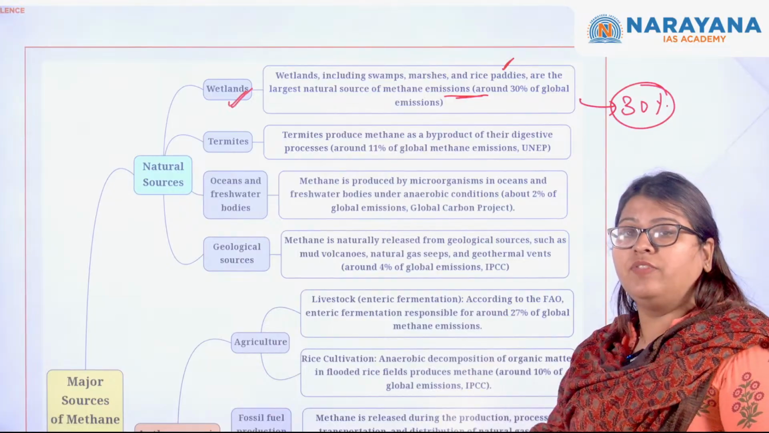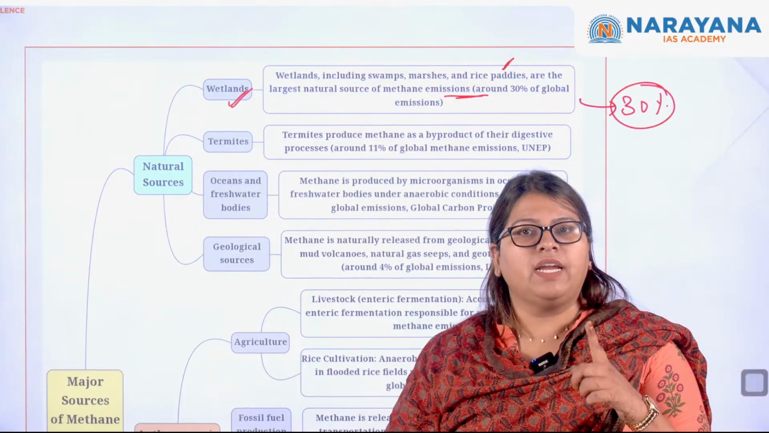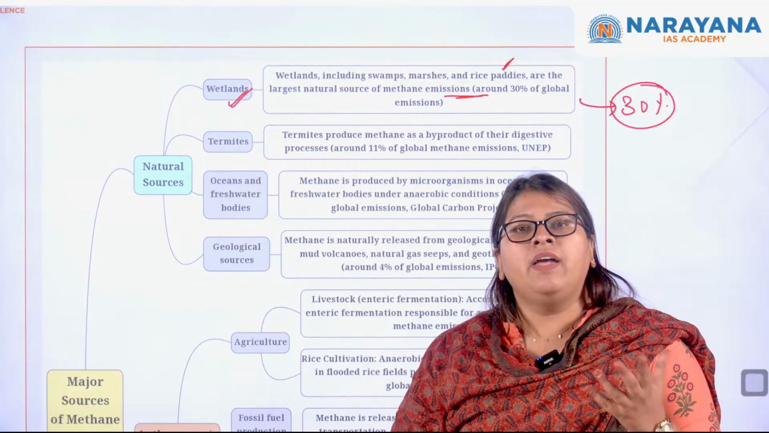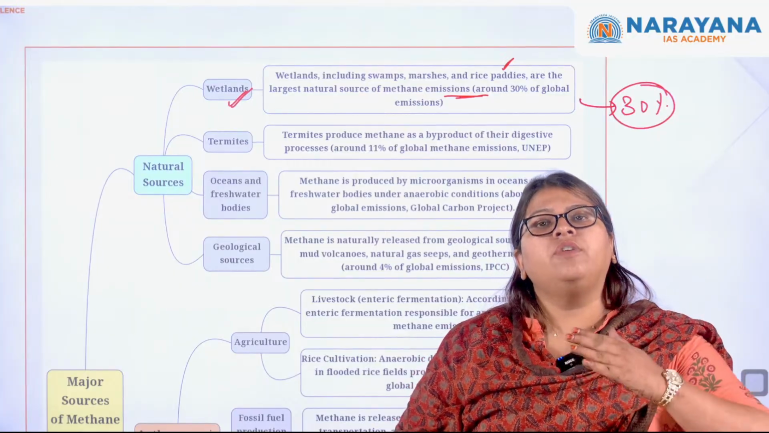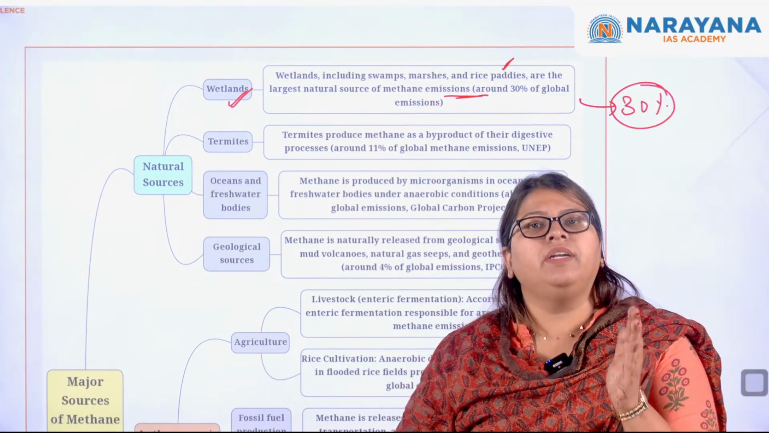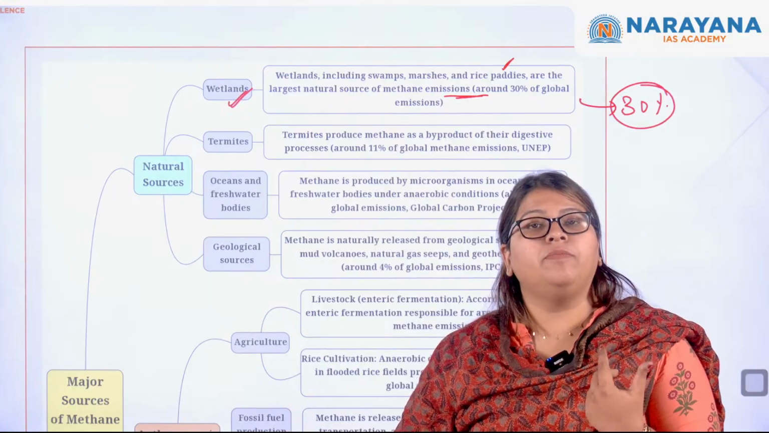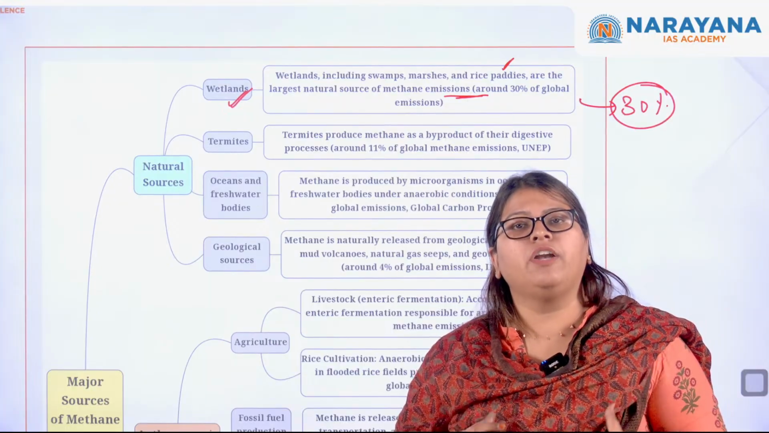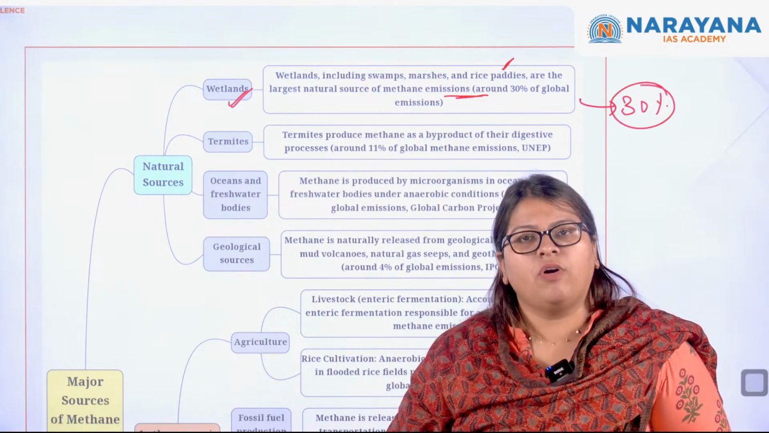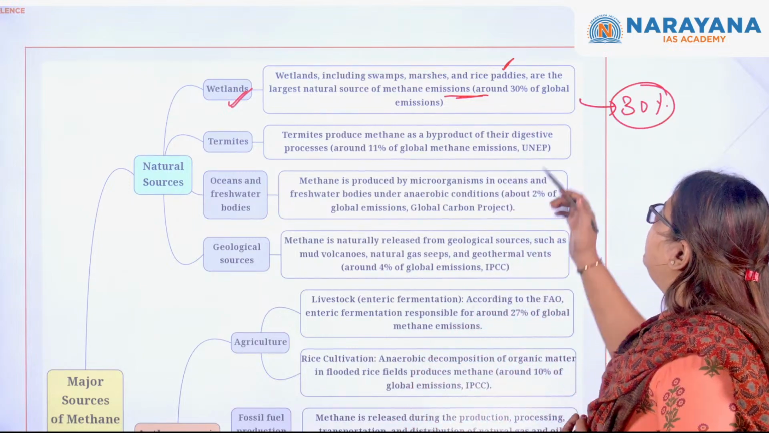Okay, so that is one of the reasons that India did not sign the Global Methane Pledge, where countries sought to reduce methane greenhouse gas emissions by 30% by 2030. India did not, because we are an economy which runs on agriculture as well as livestock rearing. Okay, so this is what it is.